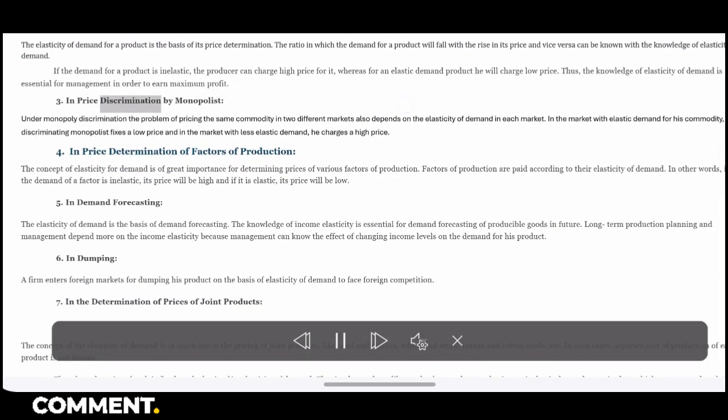In price discrimination by monopolist. Under monopoly discrimination, the problem of pricing the same commodity in two different markets also depends on the elasticity of demand in each market. In the market with elastic demand for his commodity, the discriminating monopolist fixes a low price, and in the market with less elastic demand, he charges a high price.